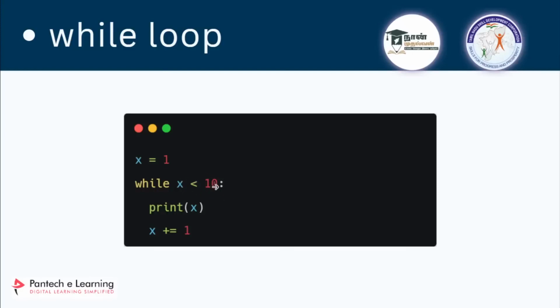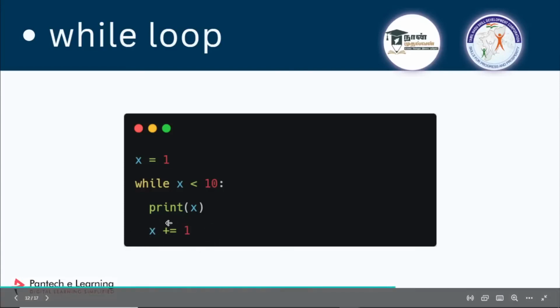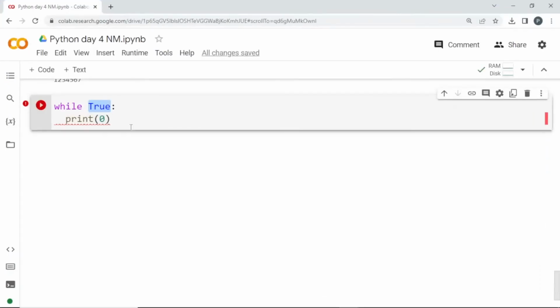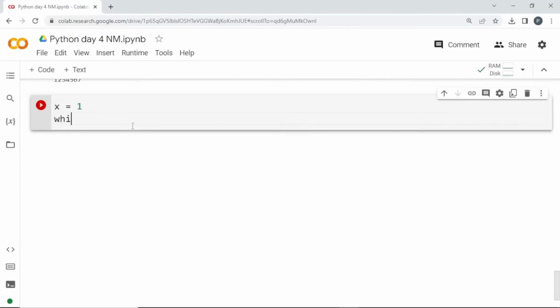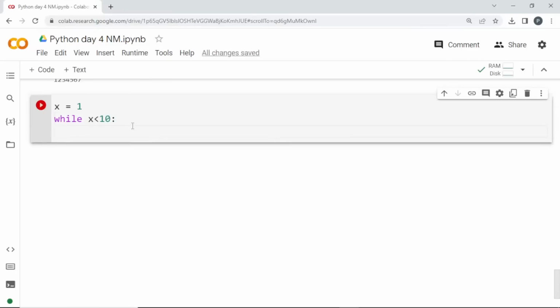We have to set it false somewhere, so I'll create this. x equal to 1, while x is less than 10, I'll print x. If I run it like this, I'll still get an error because we are not adding to x again. It will stay at 1, so it will always be less than 10, and it will keep on printing.